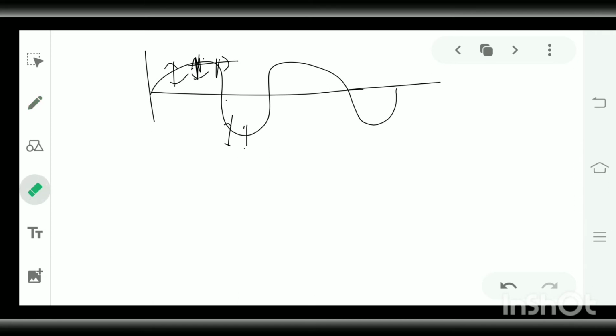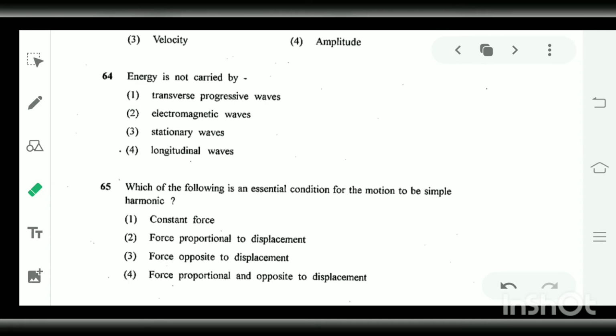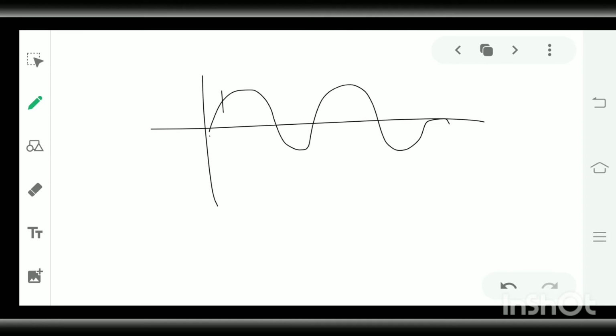But in case of the next wave, which is the electromagnetic wave, the same process takes place. The energy is also transferred by the oscillation of particles and in the form of photons.